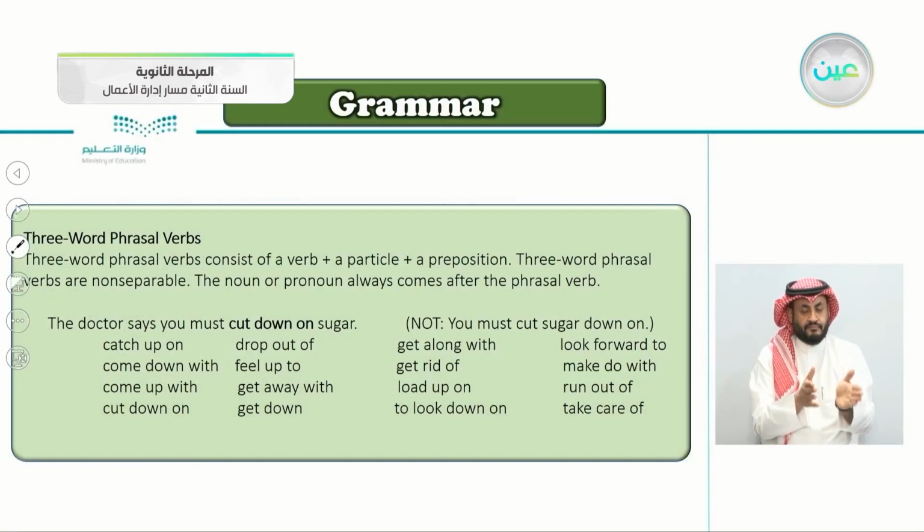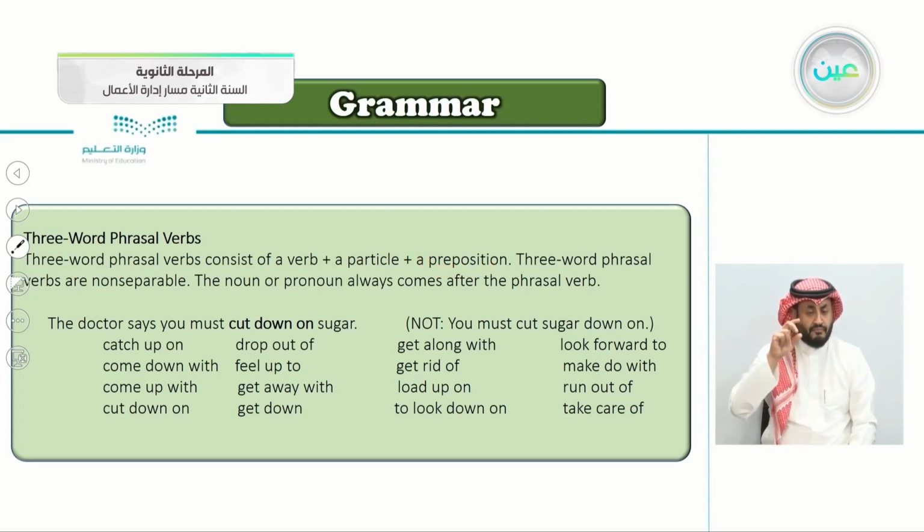Continuing here with three-word phrasal verbs. Previously there were just two words. Now we'll be studying three-word phrasal verbs. Three-word phrasal verbs consist of a verb, a particle, and a preposition.